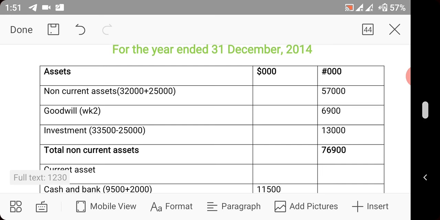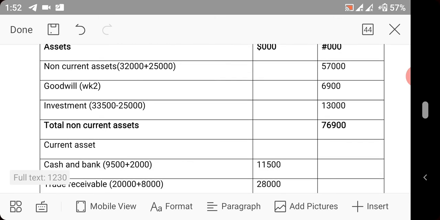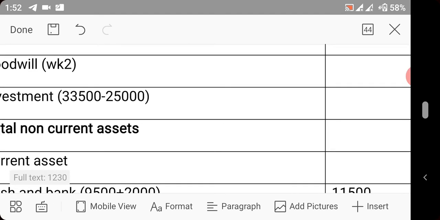Investment, you now add the investment of the subsidiary plus the investment of the holding company. That will give us this. Then we have the investment in the holding company's account minus the intra-group investment.